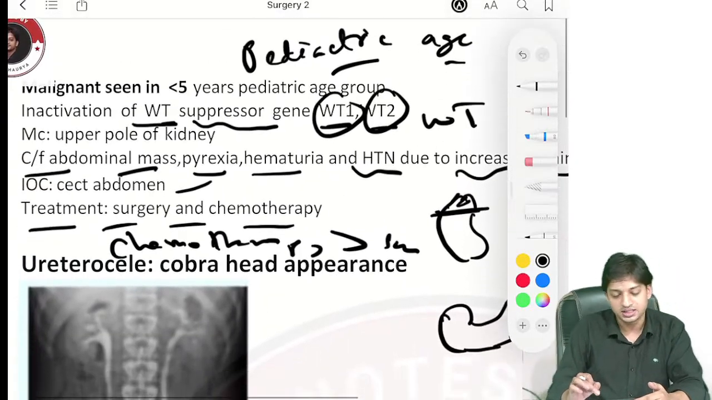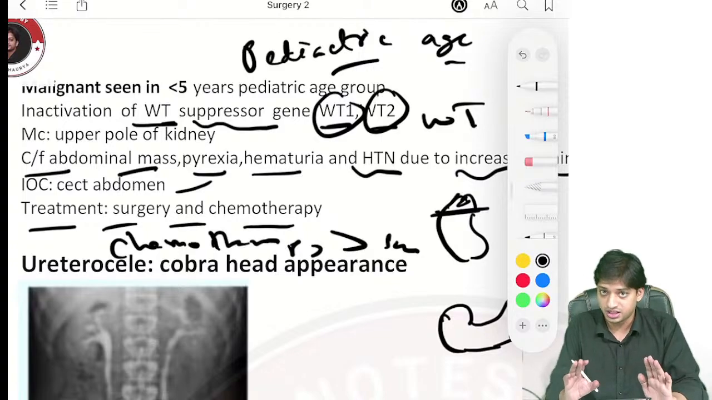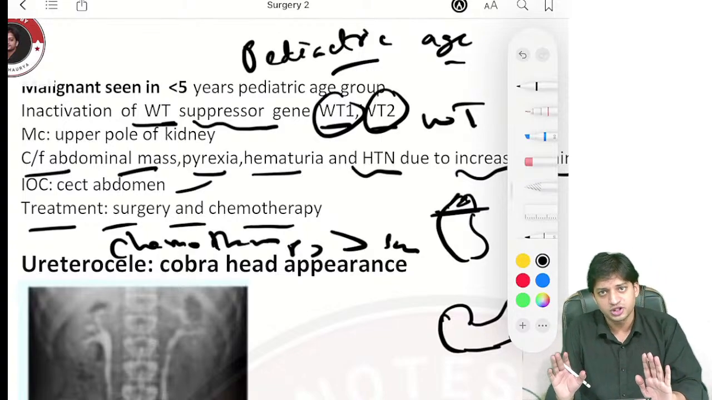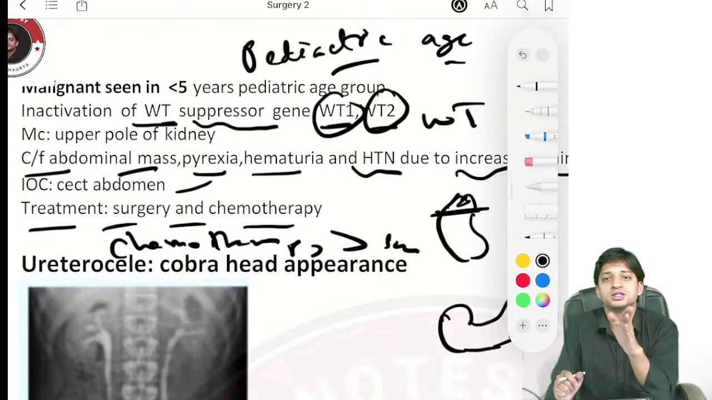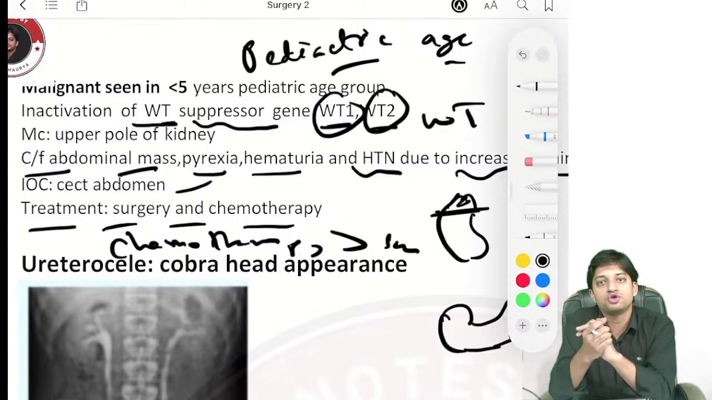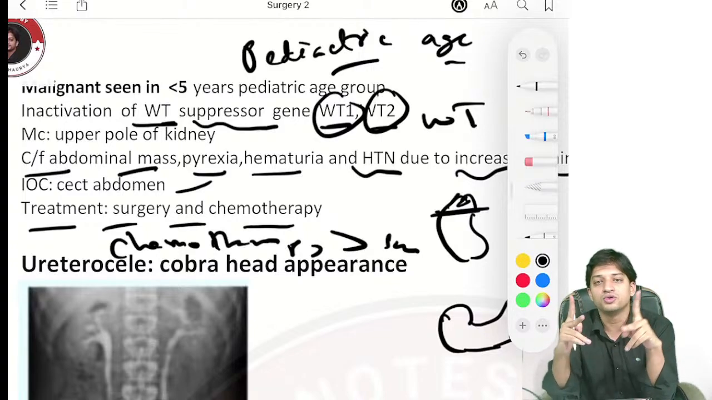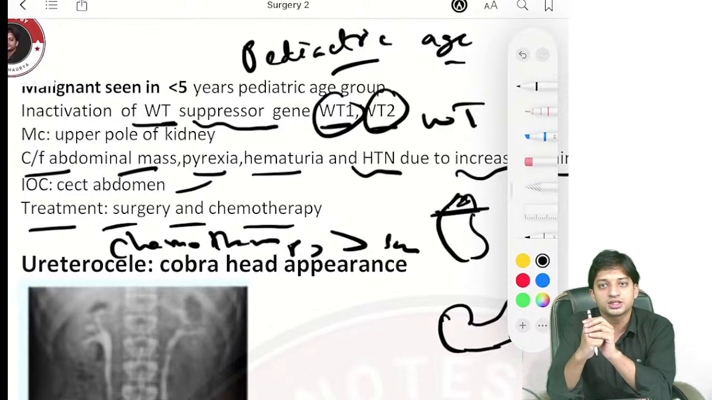In some cases of Wilms tumor, radiotherapy is done, but not very commonly. So from the MCQ point of view, you just have to remember surgery and chemotherapy. For a big tumor, if they ask you, first you will do the chemotherapy to reduce the size, then you will go for surgical resectioning and management.